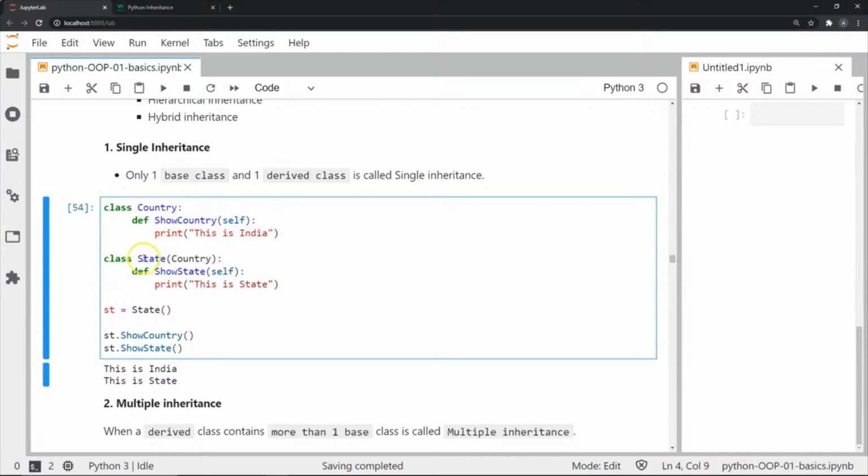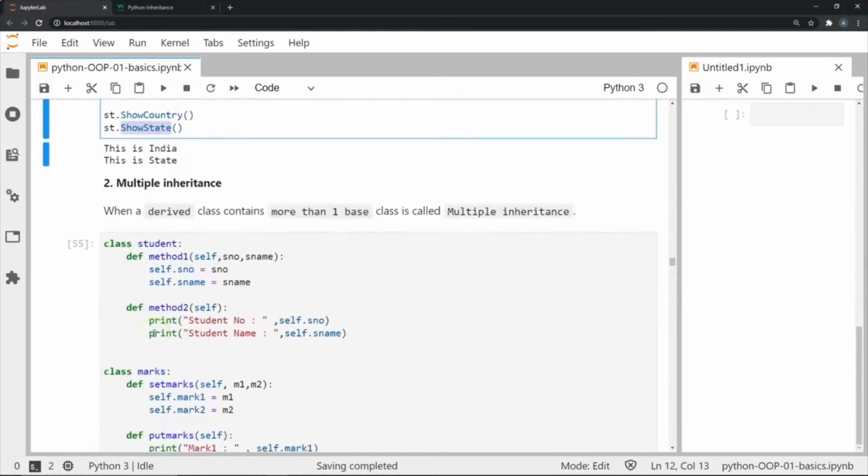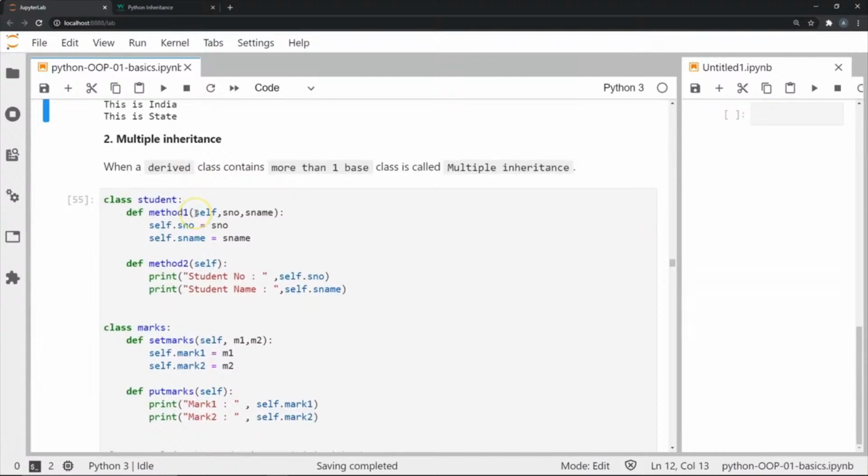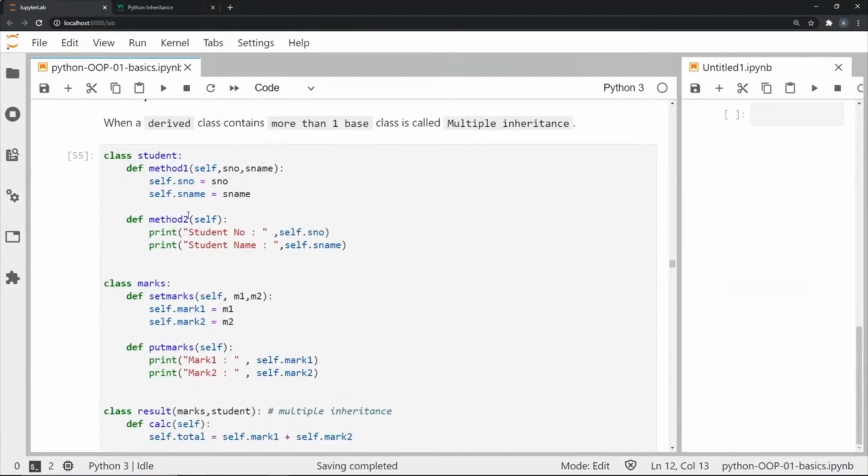Then we have a class called state, which derives from the superclass country, where we have a method called show state, which is going to print "This is state" every time. You can see I created an instance of the class state, and through that instance I can access the superclass and the subclass methods. Next we have the multiple inheritance, and this is when a derived class contains more than one base class. So let's look at an example to understand this.